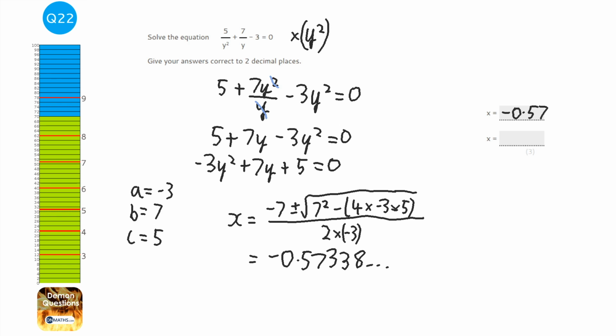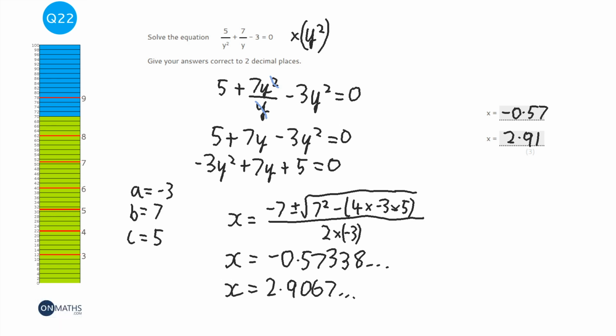I'm going to go back on my calculator and change that plus to a minus. And it also equals 2.9067, blah blah blah. So that's going to be 2.91 to 2 decimal places. And so the trick with this is just convert it into something y squared plus something y plus something equals 0.